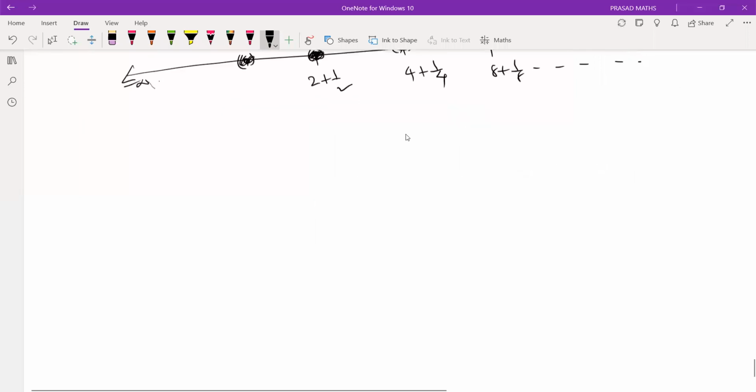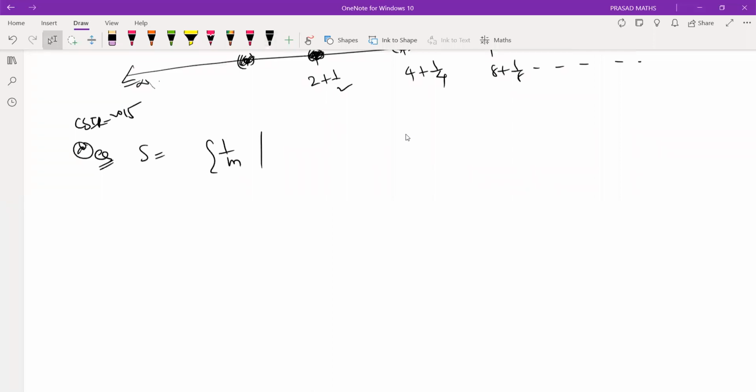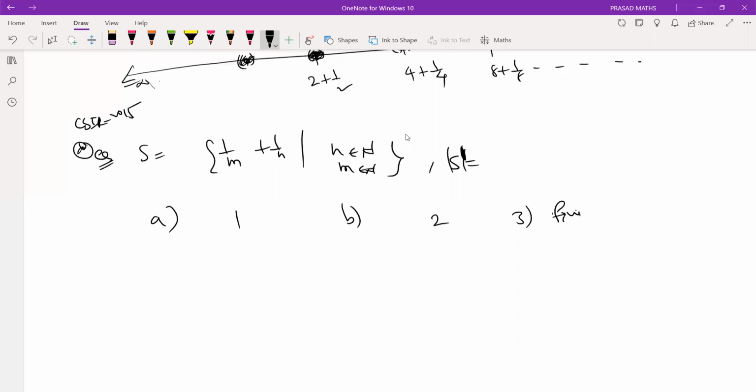So the question that came in CSIR 2015: S equals 1/m plus 1/n such that n belongs to N and m belongs to N. S prime, option A, has cardinality 1, meaning S prime contains only 1 element. Option C: the number of elements in the limit points of S is finite.